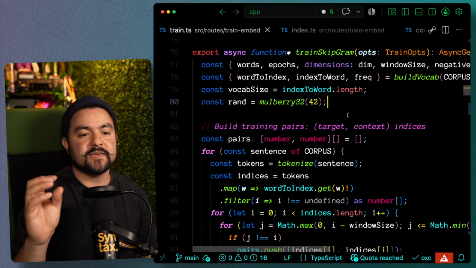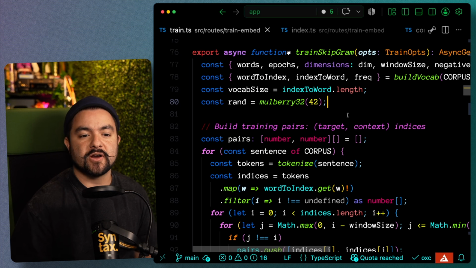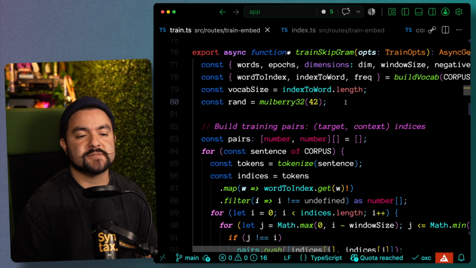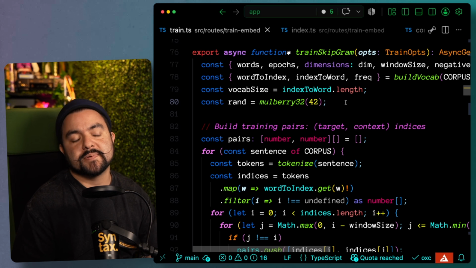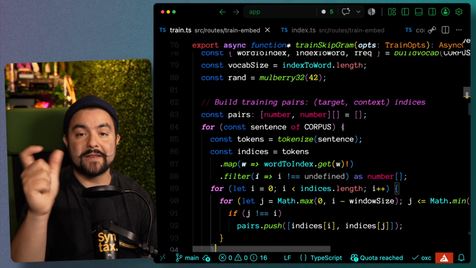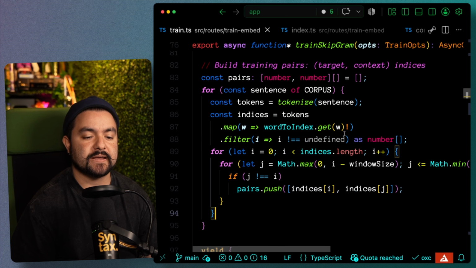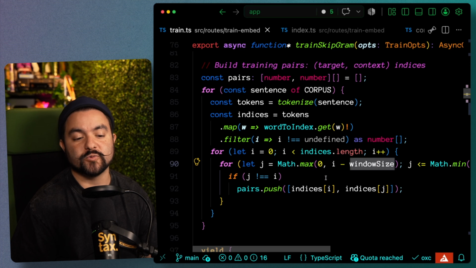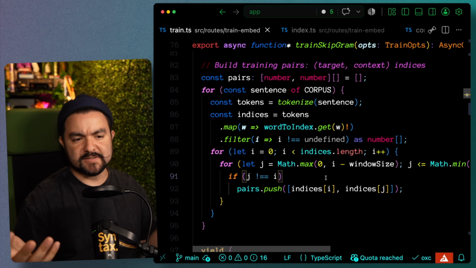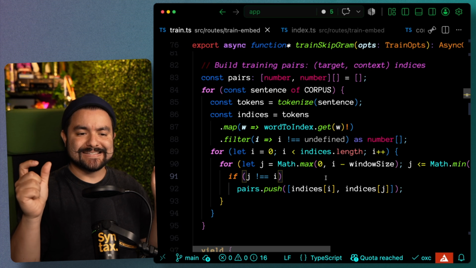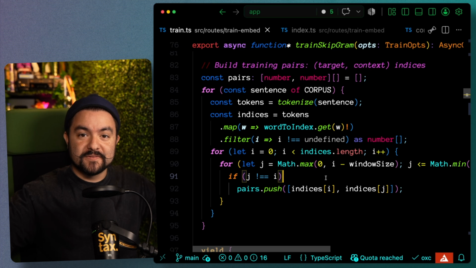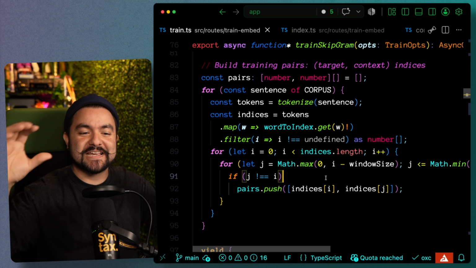And in the Word2Vec paper, they actually talk about two different architectures. There's the skipgram architecture, and then there's also CBOW, which is continuous bag of words. We implemented the skipgram architecture. Now, the first step in training skipgram is to create pairs of words from the training data. You can see here we have this variable called window size, and you can configure this however you'd like, but we set it to something sensible like 5 or 6.